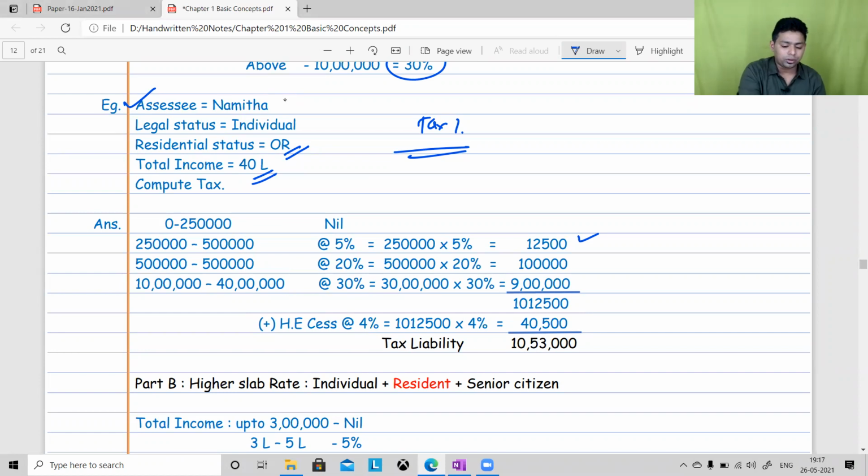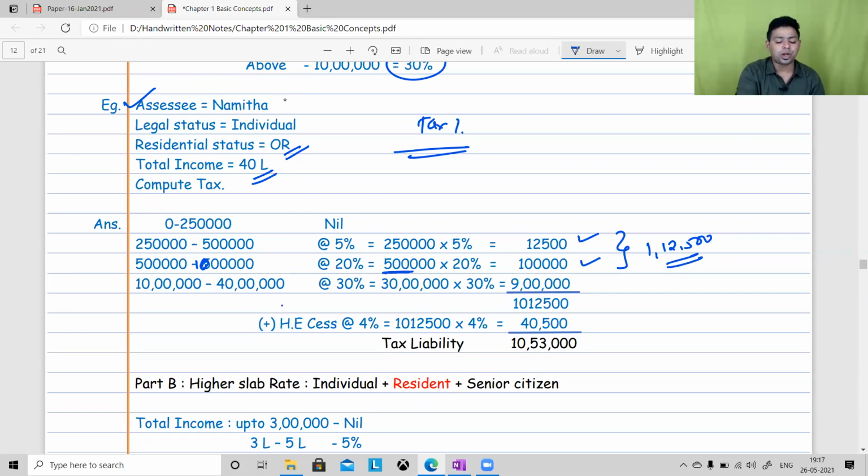5 lakh to 10 lakh, there is a typing error here. On this next 5 lakh rupees, the tax rate is 20%. So 5 lakh into 20% is going to be 1 lakh. So up to 10 lakh, my tax liability is 1 lakh 12,500. Always remember, up to 10 lakh, my tax amount is 1 lakh 12,500.